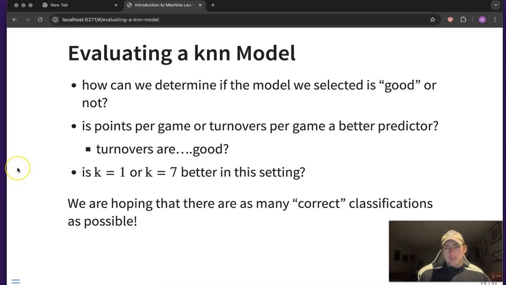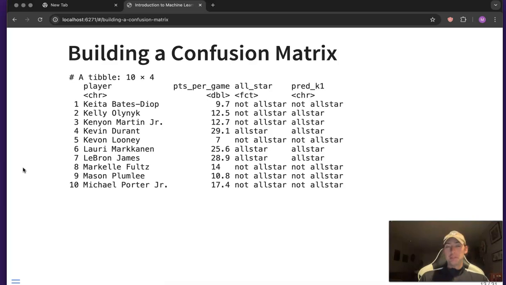To answer those questions, what we are really hoping for is that our KNN algorithm has as many correct classifications as possible. So the idea with this is that for those 10 players that we were predicting whether or not they made the All-Star team, we have some actual data on whether they actually made the team for that year.